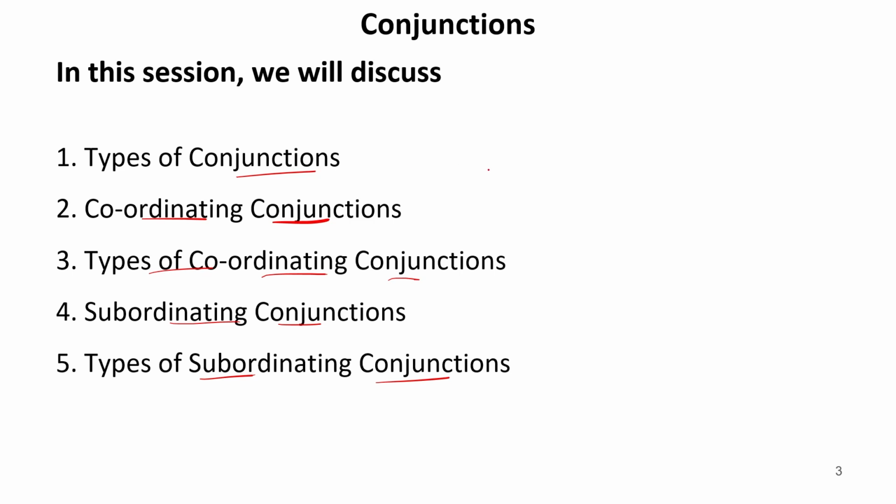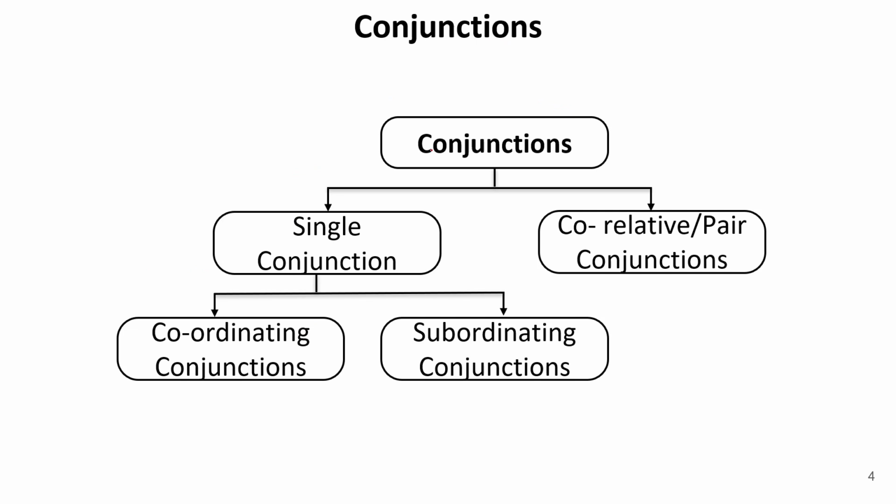So, as I have already told you that conjunctions are connectors or the joining words. So here in this chart you can see that first of all we have conjunctions, and conjunctions are joining words. It means that they join two or more sentences, clauses, words, etc. So these are joining words or connectors. Now these can be divided into further two parts, that is single conjunction or correlative or pair conjunctions. Now these we have already learnt in our earlier sessions.